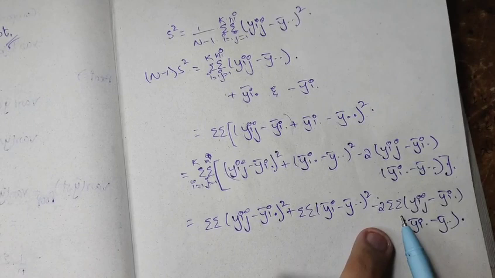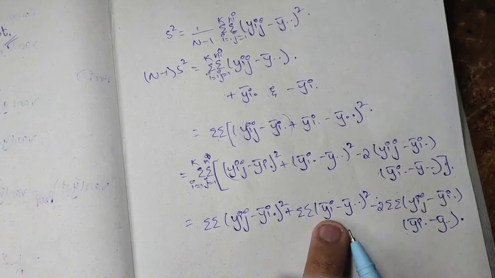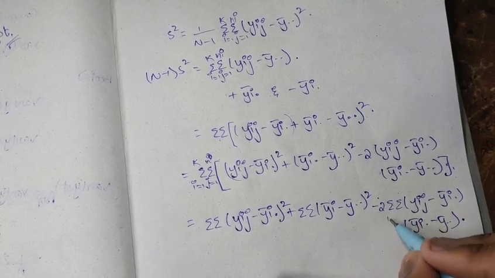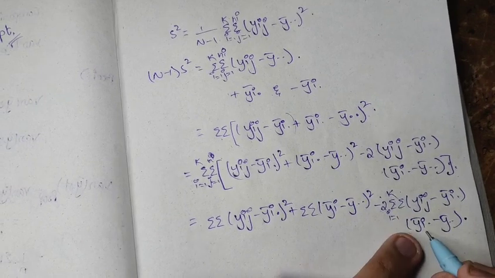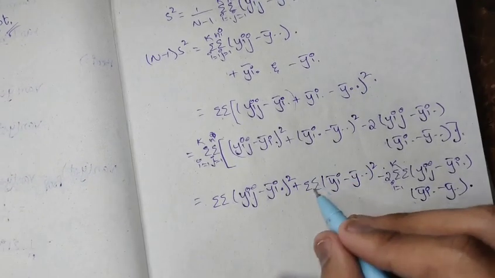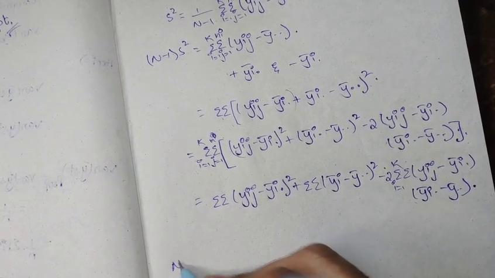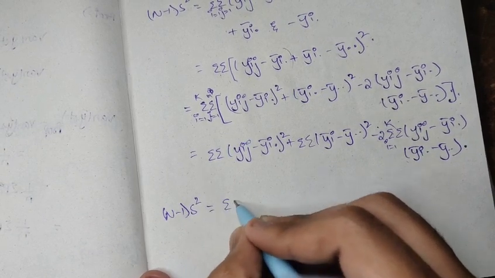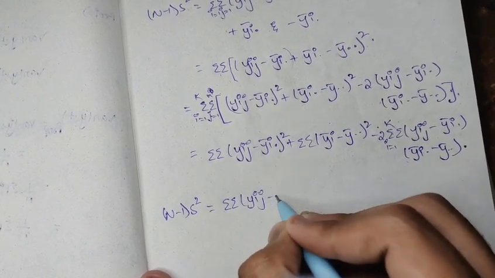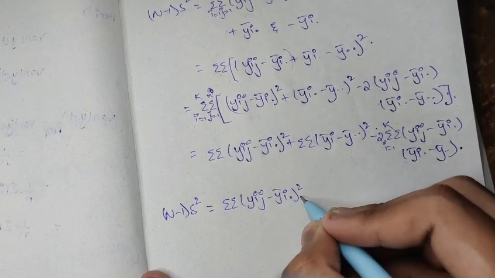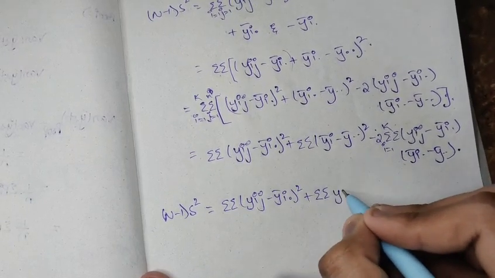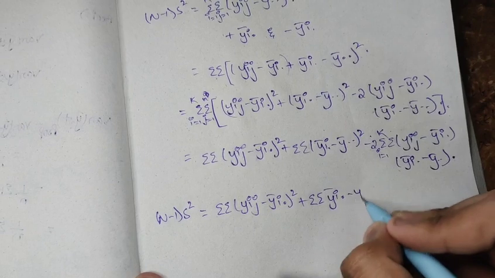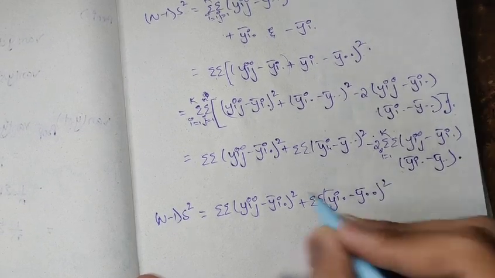In the same way that these terms became 0 in the previous theorems, here also it will become 0. If we apply the summation with respect to j, this will become 0, so this entire term will become 0. Then we will only be left with two terms: double summation (yij minus y bar i dot) whole squared plus double summation (y bar i dot minus y bar dot dot) whole squared.